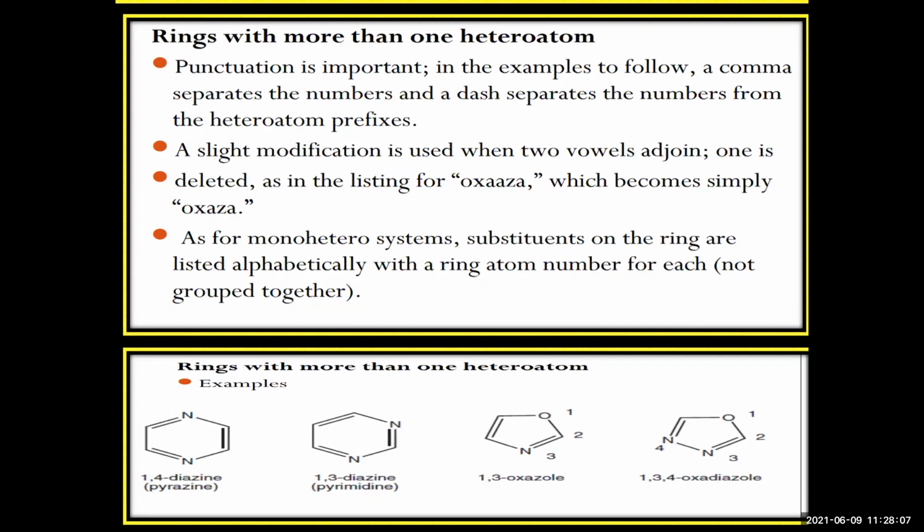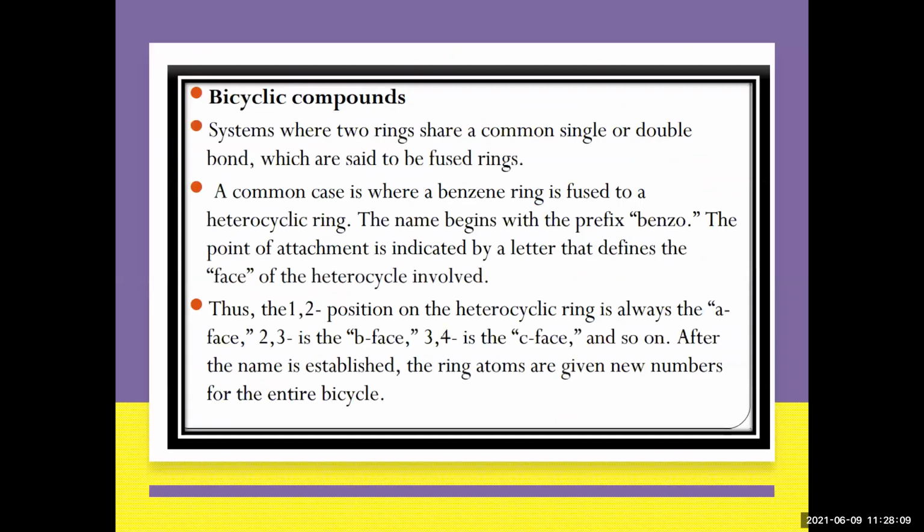Okay. Now let's go for the next. This was all monocyclic. Now what happens when there are two rings fused together? Such compounds are known as bicyclic compounds. A common example of a fused system is benzene fused to your heterocyclic ring.